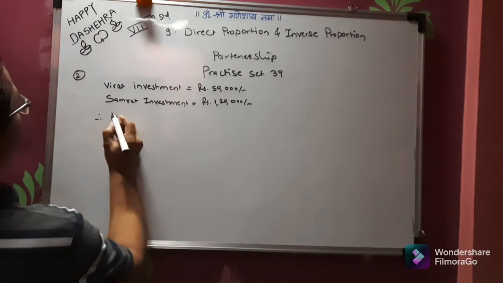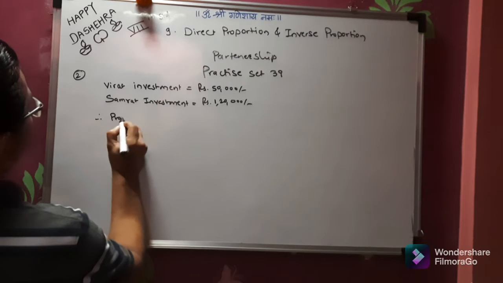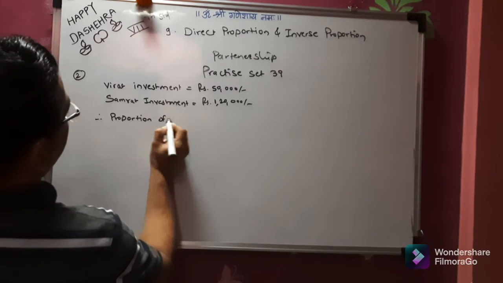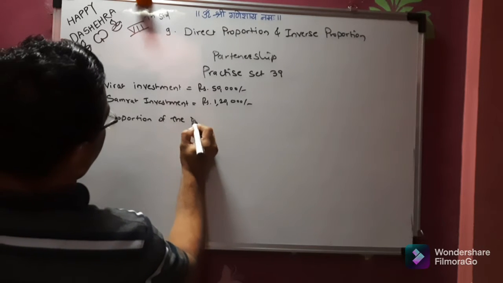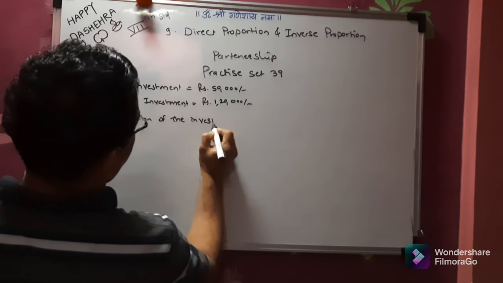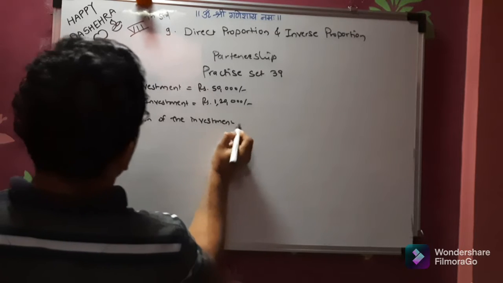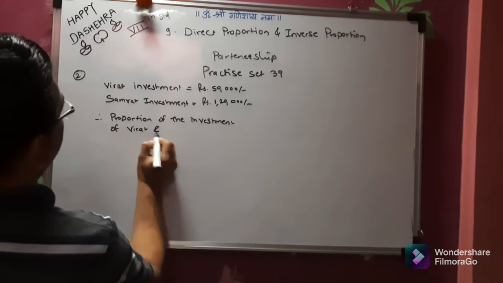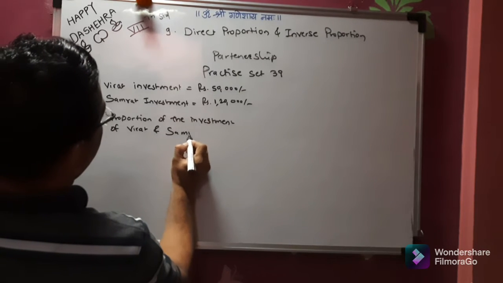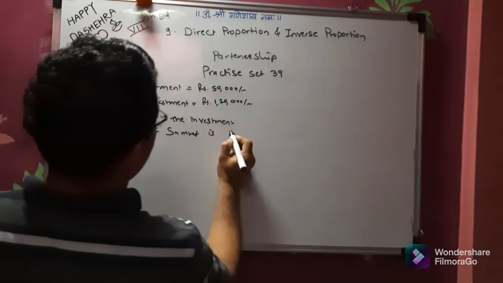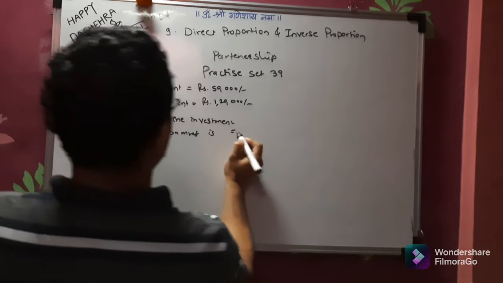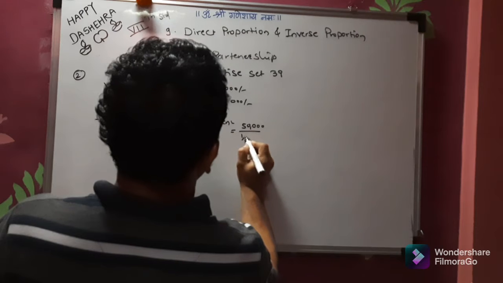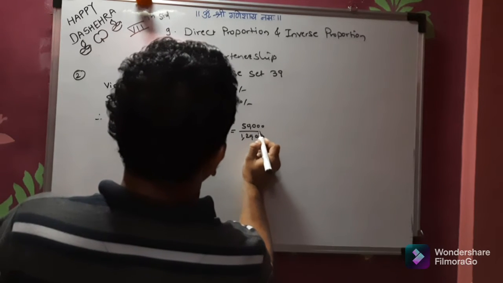So proportion of the investment of Virat and Samrat is equal to 50,000 divided by 1,20,000.